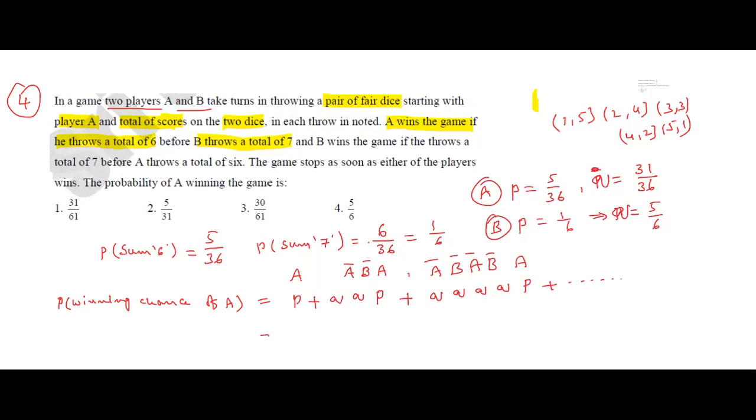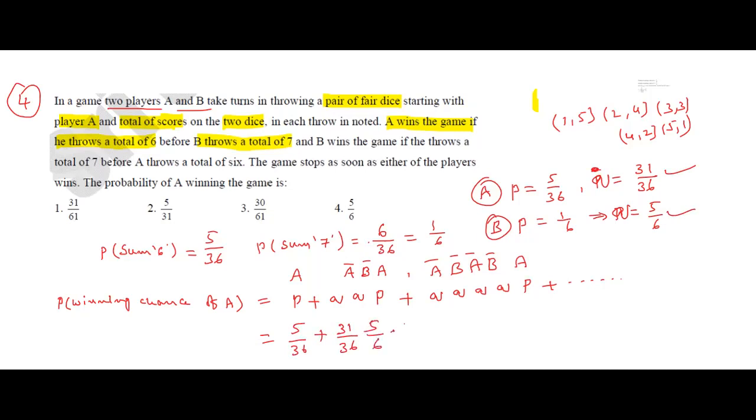Okay. Now P, the probability of A: how much? 5 by 36 plus Q, meaning A complement. A complement means how much? 31 by 36. Next Q, that is the second person, B complement, 5 by 6.